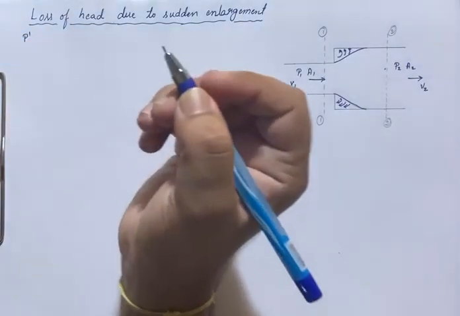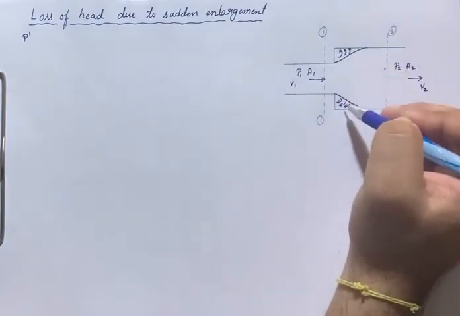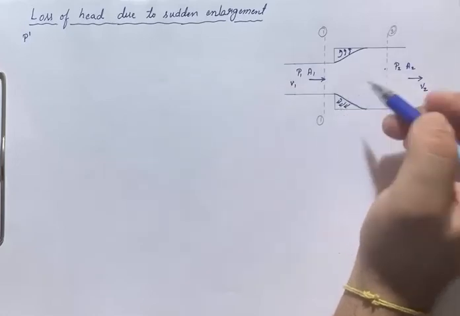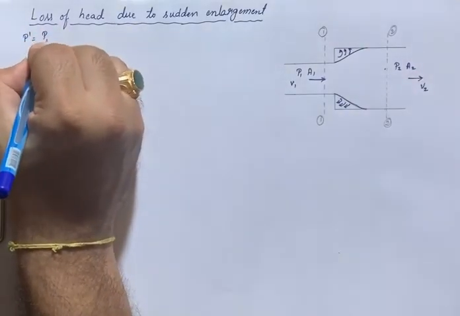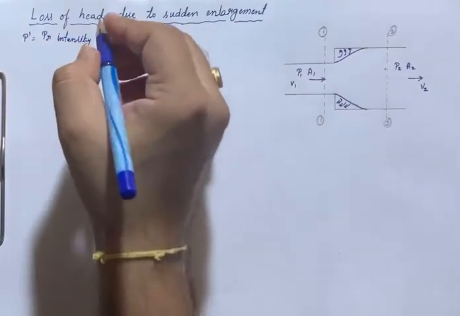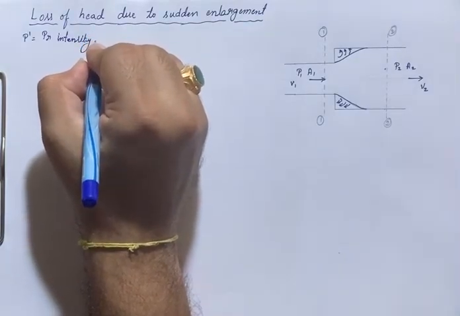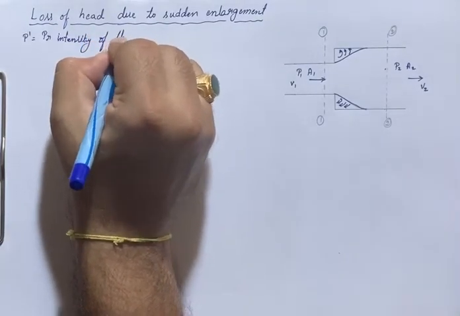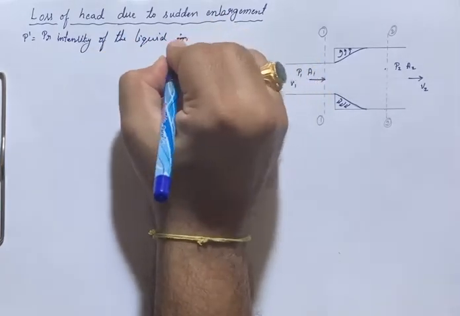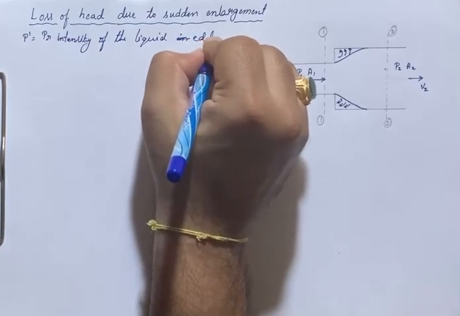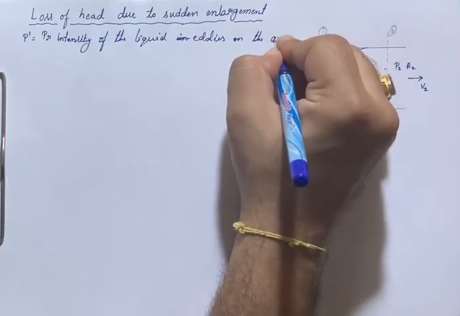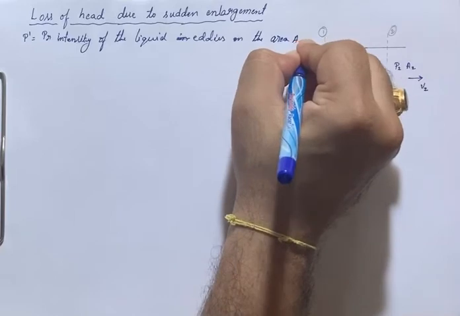P dash is the pressure intensity of the liquid in the eddies on the area A2 minus A1.